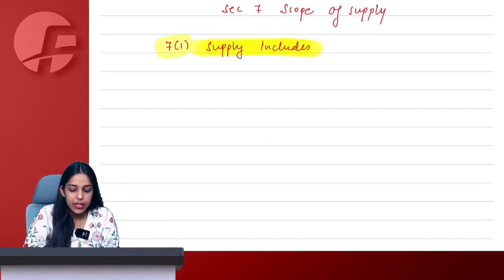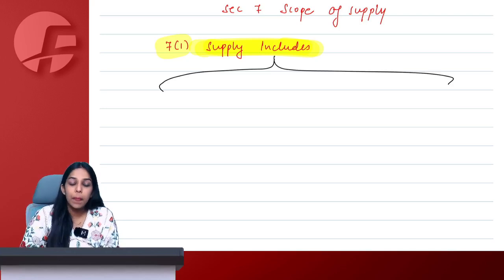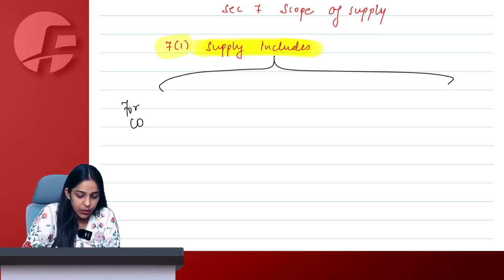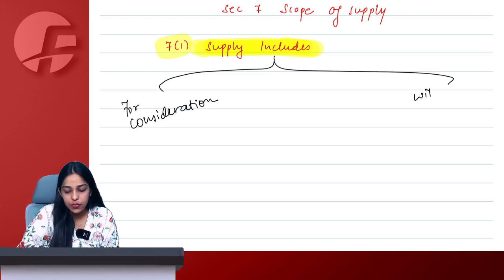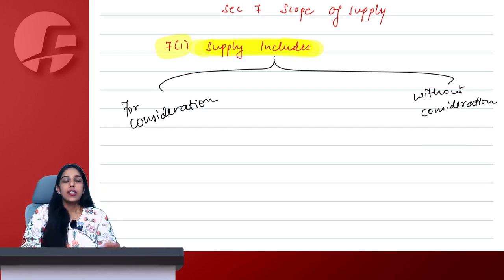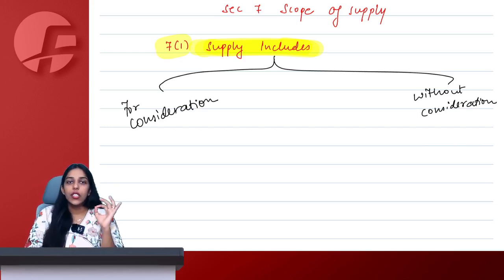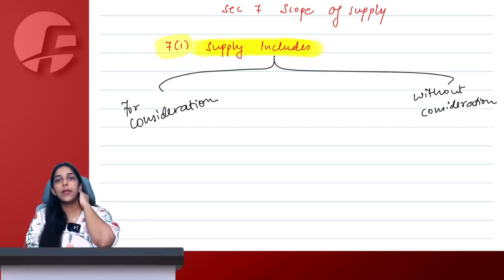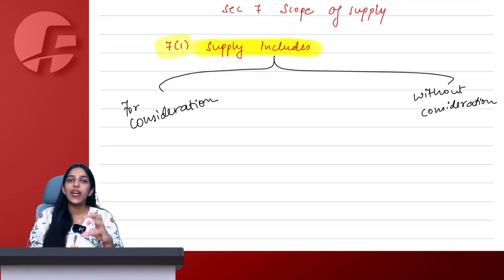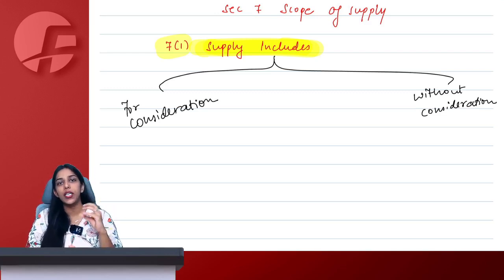Now to simplify this, we break it in two parts. We say for consideration and without consideration. See, there is a golden rule: no consideration, no supply. Means for any transaction to qualify as supply, there always has to be a consideration.